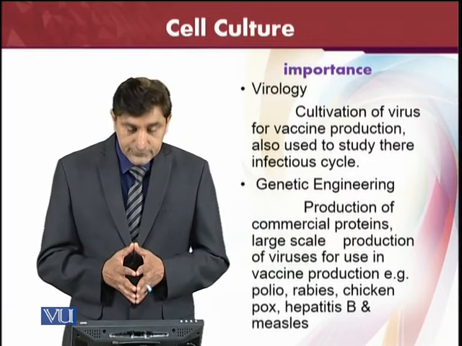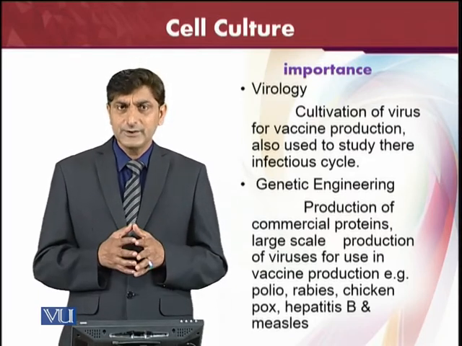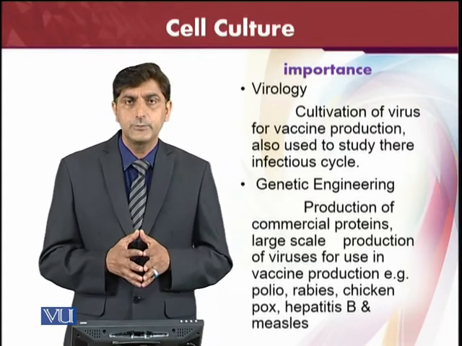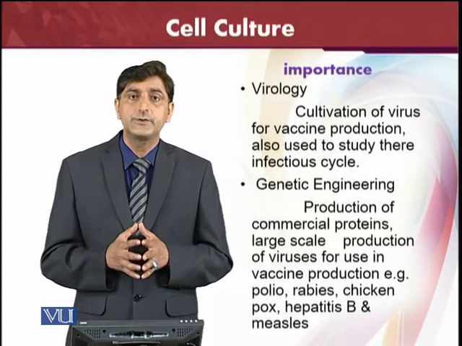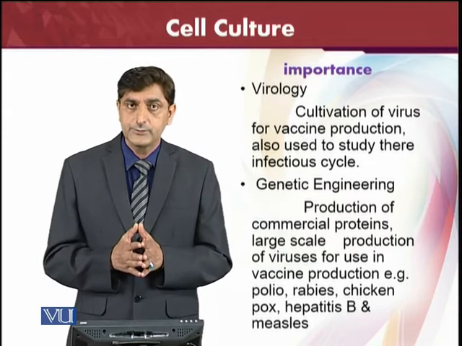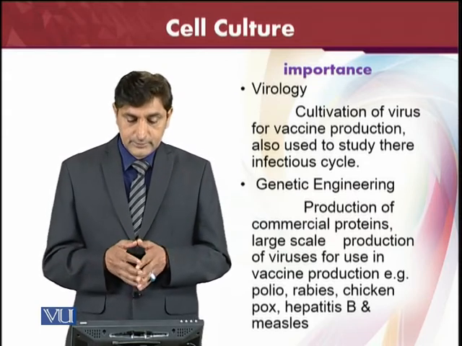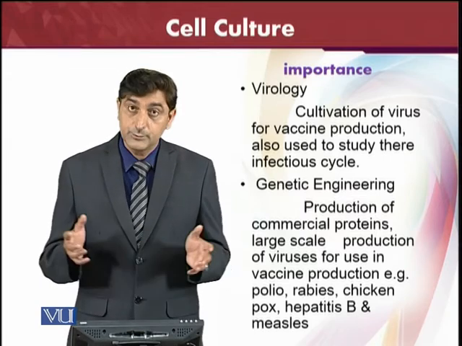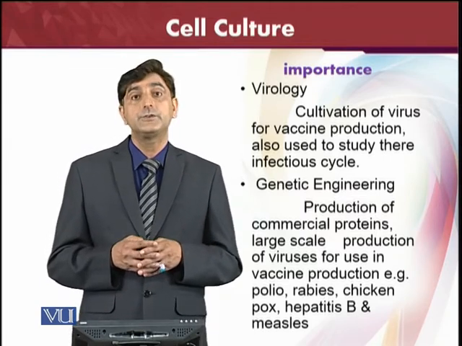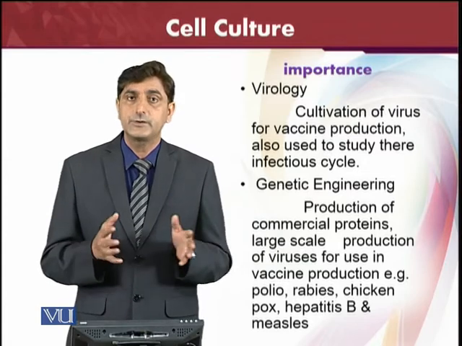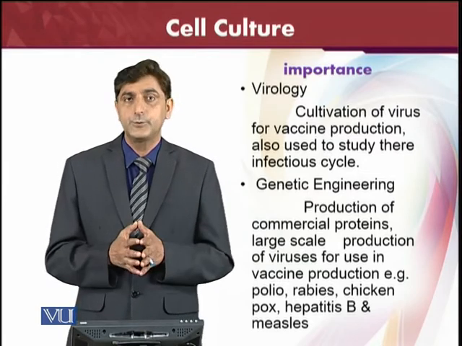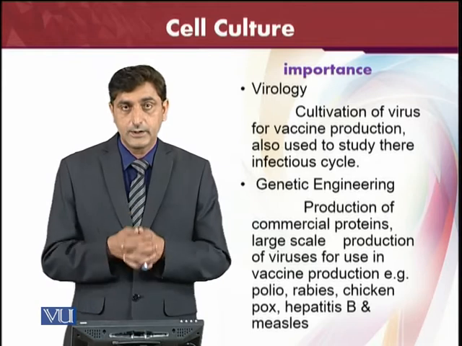Then genetic engineering. Of course, this is the era of molecular biology. We are using genetic engineering in different ways, for example commercial proteins and large-scale production of viruses for use in vaccines. For a vaccine, first we see the results in cell culturing, and if the vaccine is potent, then we need to produce it on a large scale.